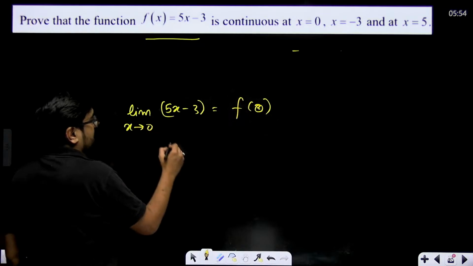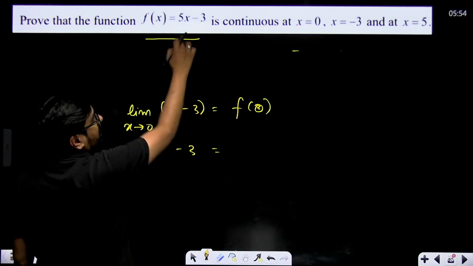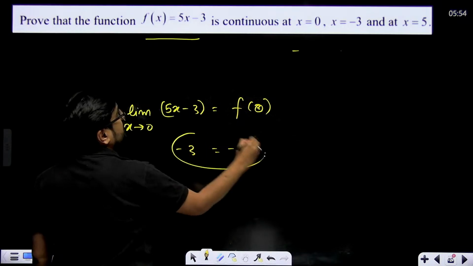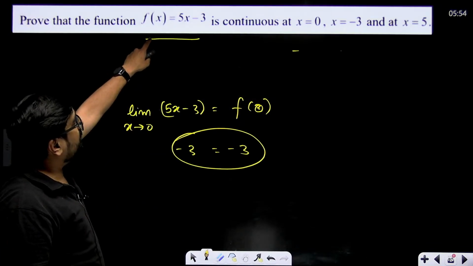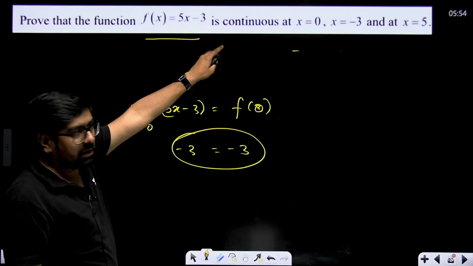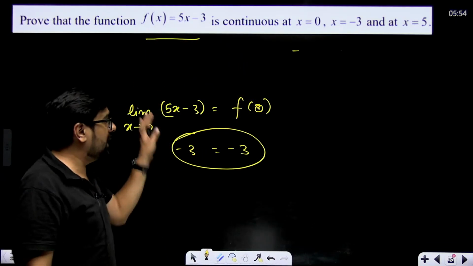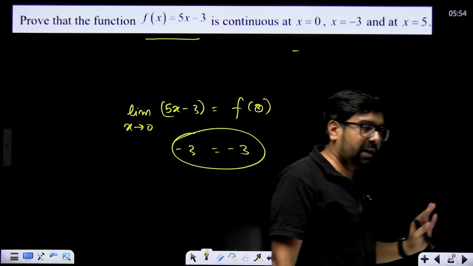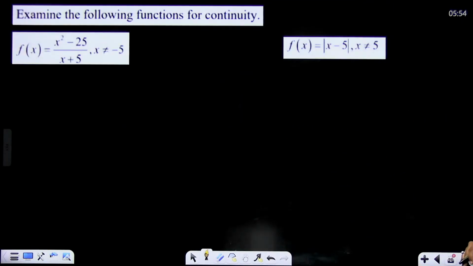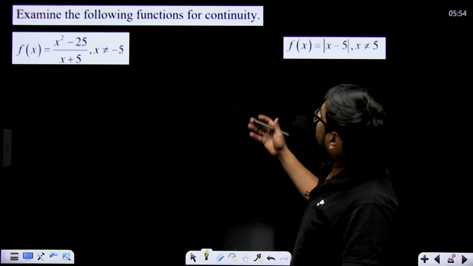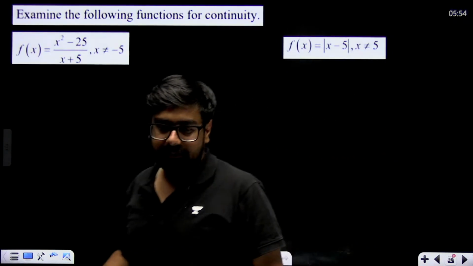So we can check: you put 0 over here, and the function's value at 0 will also be -3. So it is continuous at 0. Similarly, the limit at -3 will also be equal to the function's value; for all three it will come like that. If the function is not piecewise, simply put the limit for x tending to that value equal to the function's value at that particular given point. Now examine the following. If these types of functions come, just a minute.